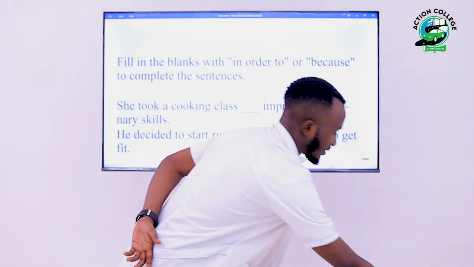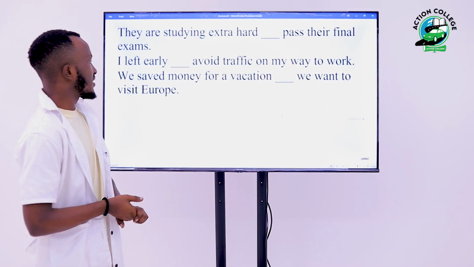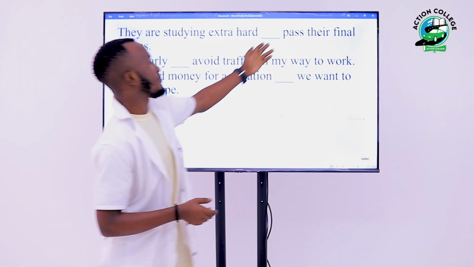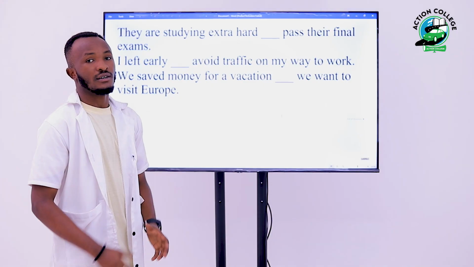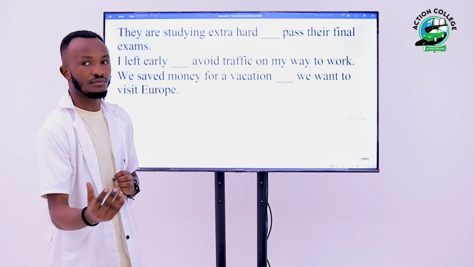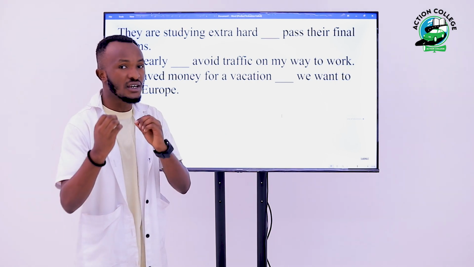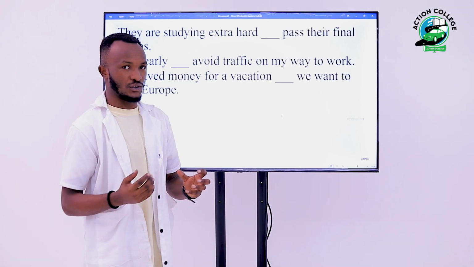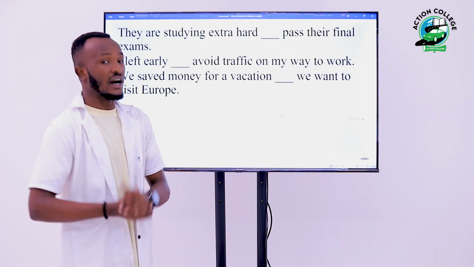Let us have a look at another question. They are studying extra hard, blank, pass their final exams. Whenever you see an infinitive verb in your question and you are asked to use connectors, think of in order to, because it is just followed by an infinitive verb.